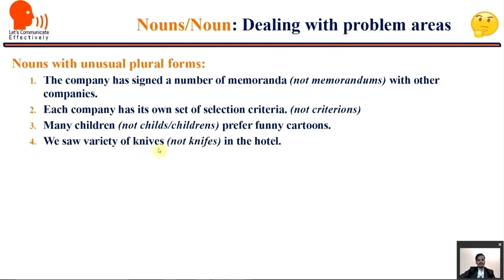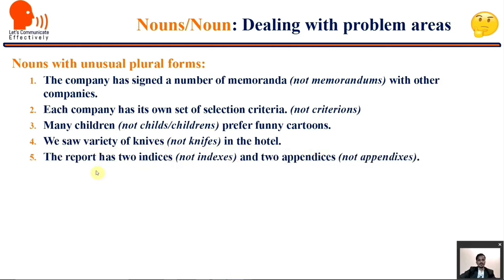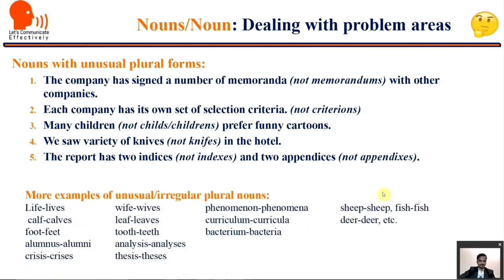We saw a variety of knives, not knifes, in the hotel. The report has two indices, not indexes, and two appendices, not appendixes. So singular index, plural indices; singular appendix, plural appendices.